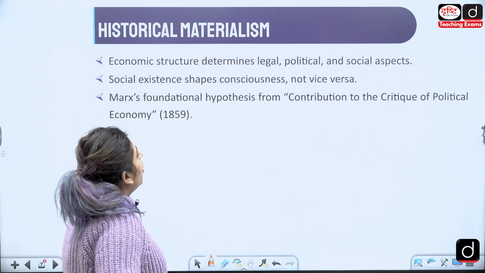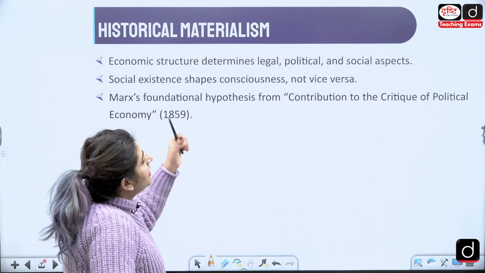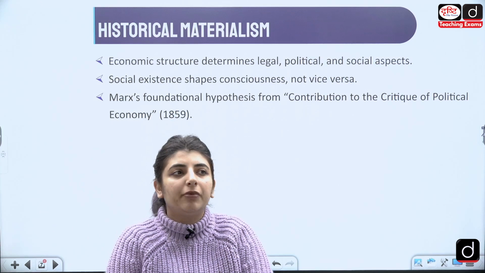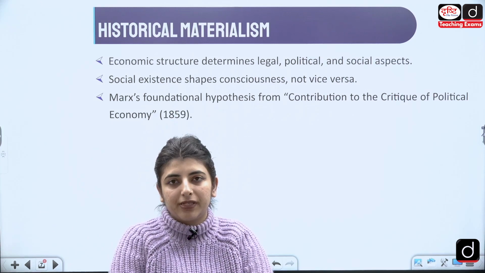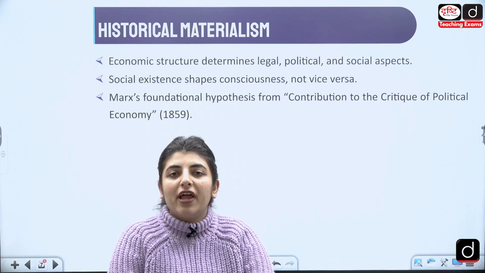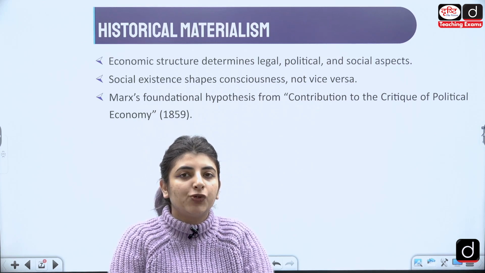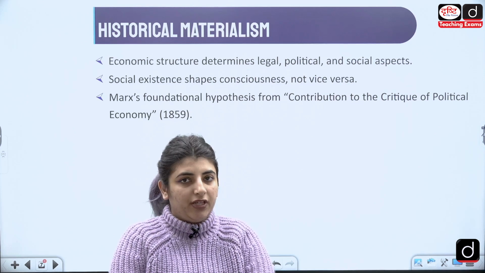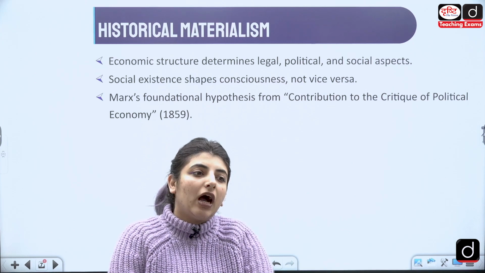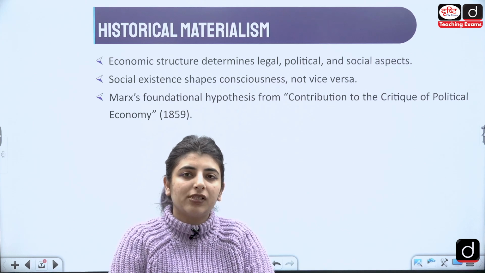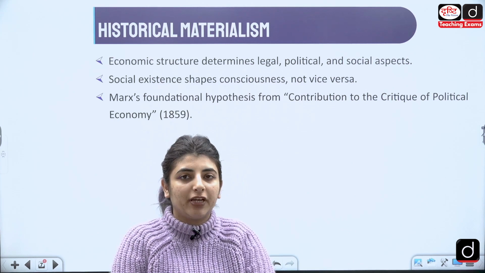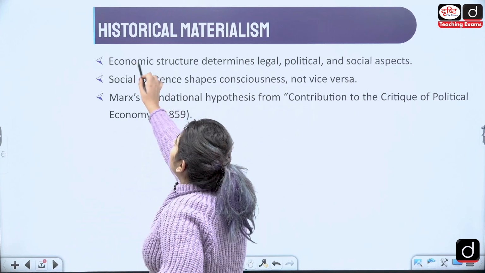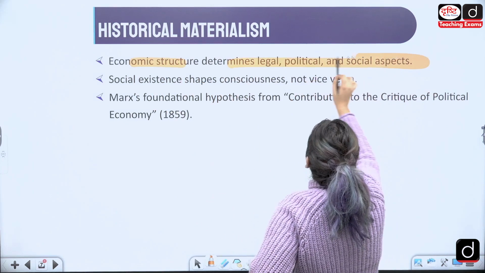Historical materialism, economic structure: Marx says it determines the legal, political and social aspects. These terms will later be of very much prominence in Marxist literary theory itself. Base and superstructure. Whatever the base produces, the superstructure consumes it, and of course, whosoever is in the base with the material production in hand, they will have the power over art, literature, education, science, schools, etc., and what sort of ideology would be propagated there. So here he talks about that thing itself, that it is the economic structure determining the legal, political and social aspects.